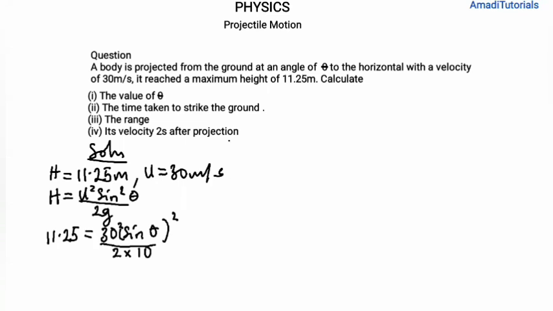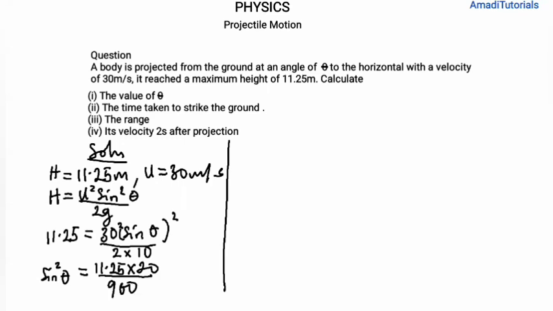Acceleration due to gravity is approximately 10 meters per second squared. Okay, I can divide this. So I'll try to make sine squared theta the subject of the formula. You cross multiply, that will be 11.25 times 20, divided by 30 squared, which is 900.